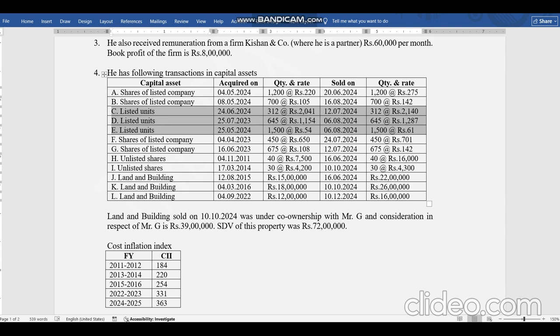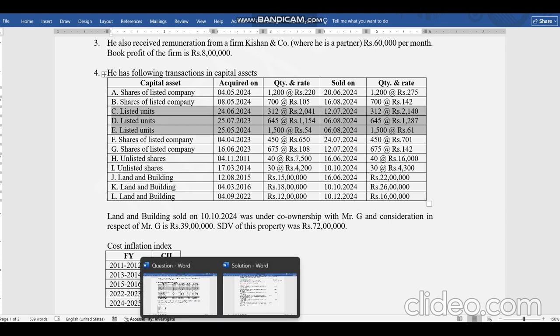If the transfer of listed unit is happening post 23rd July and the total holding period is less than 1 year, then this will apply. Then we will check the 1 year criteria for this. But if the transfer is happening prior to 23rd July and the total period of holding is up to 1 year, then we won't check the new condition. We will go by the old condition, that other than unit, if it is 1 year, then it will be considered as short term.